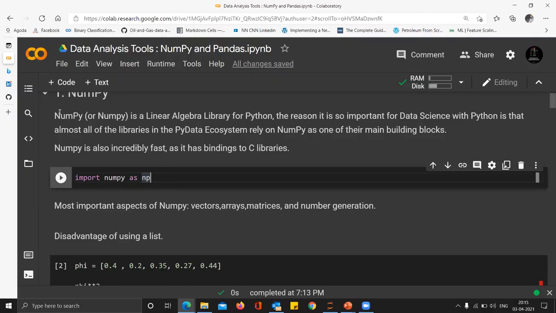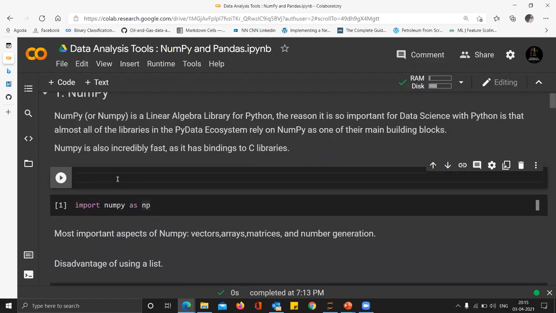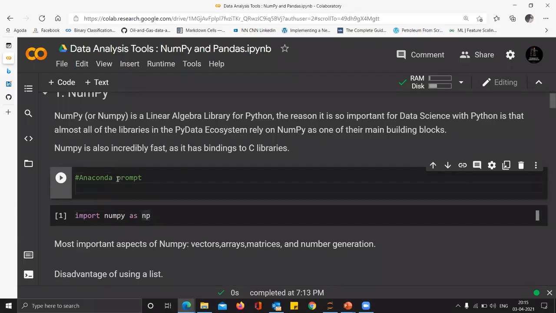If you are doing it in Google Colab, you don't have to do any pre-installation. But if you are doing it in your Jupyter notebook, you will have to go to your command prompt or Anaconda prompt, and run it in administrator mode and run this command. But if you are using Anaconda, it means that you have already installed the package.